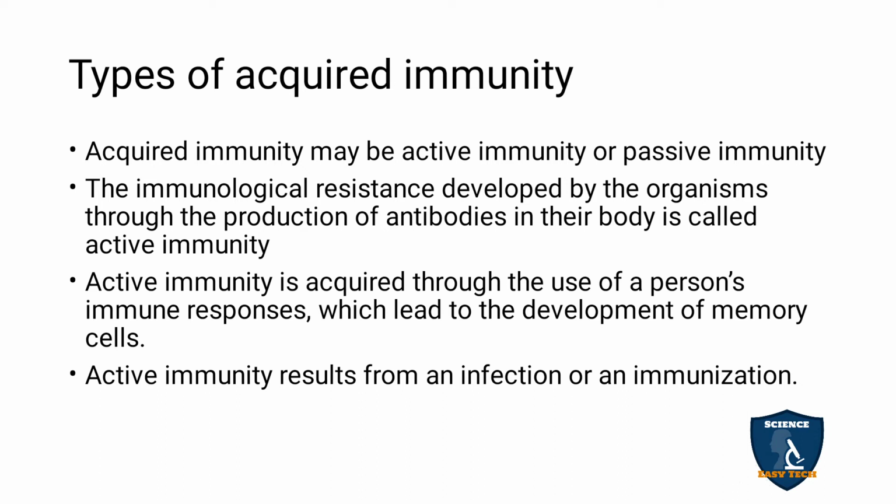So the production of antibodies in our body is called active immunity. This is the person's own immune response doing this work, and here the memory cells are also developed. Active immunity can occur through infection or immunization. Infection means, for example, once pox disease comes to us in our lifetime, it won't come again because the immunity was created.